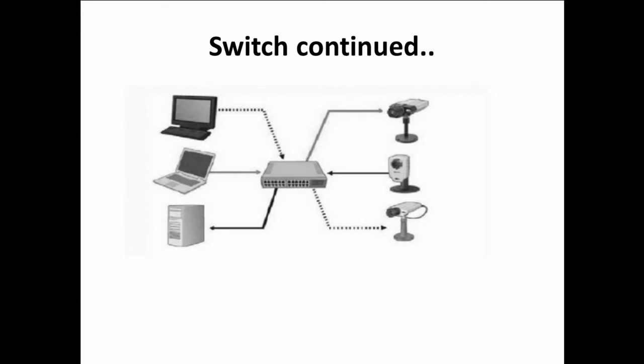Next, this diagram depicts that we have a switch connected at the center point, and various devices can communicate through this device. Now this central connecting device is switch, and we have to note that the main thing about switch is that it is an intelligent device. So switch can also be defined as a central connecting device which is intelligent.